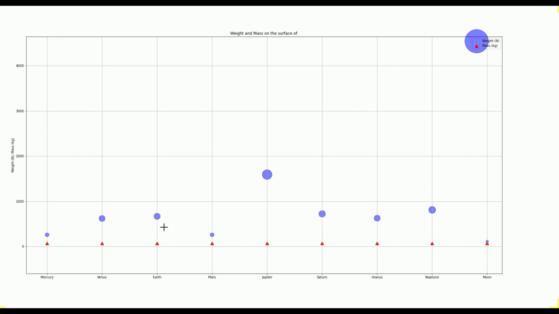Again, it will not be exact, almost the same. Which places on the graph will experience the same force, same weight? Please pause and think over. Yes, Venus, Earth, Saturn, Uranus, and Neptune. On all of these planets we will weigh the same.